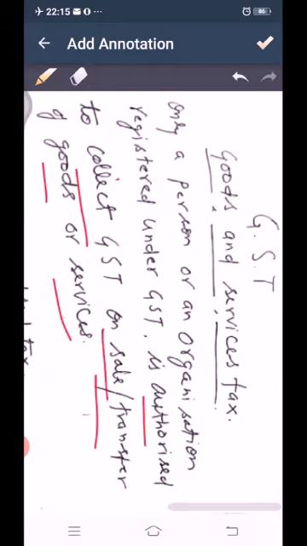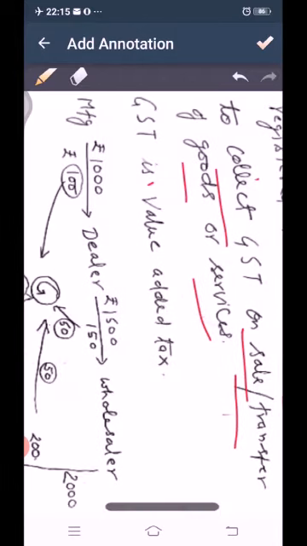And like a bank transaction, when we do an online transaction and some taxes are collected on that transaction, that is called service. Transaction being done is called service, like computer service and all. So GST is actually value added tax, but it is collected in a different way.